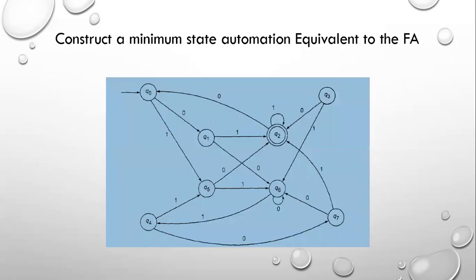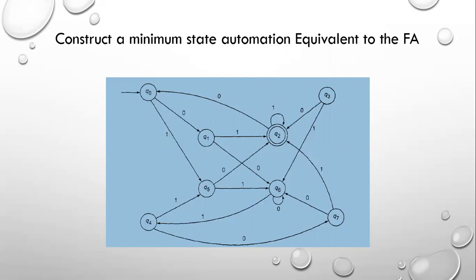Then coming to a small problem, how to convert to the minimum number of states using this problem. Just go through this problem. This is the finite automata, having 7 states from Q0 to Q7. Here we have to observe the transition system: from Q0 on input 0 it reaches Q1, and from Q0 on input 1 it reaches Q5.